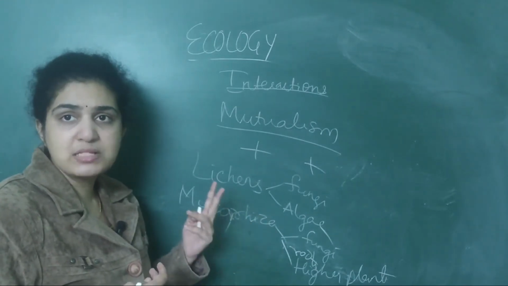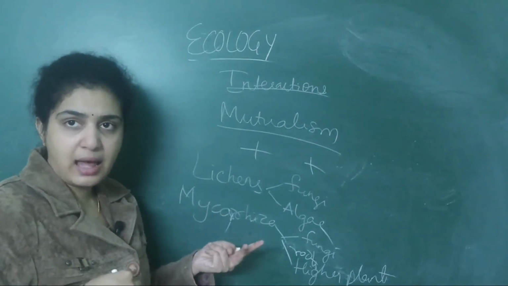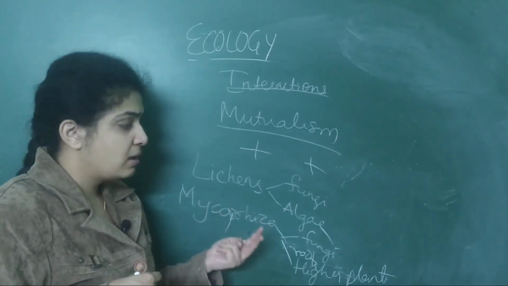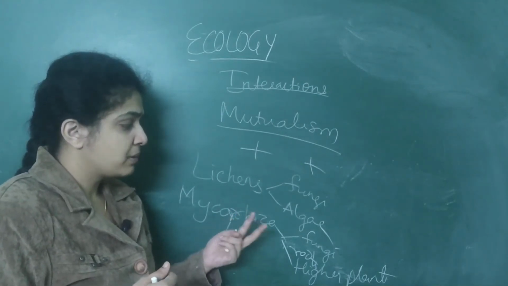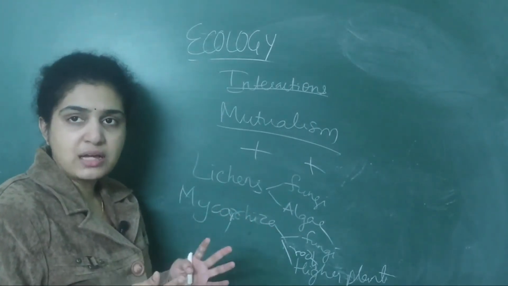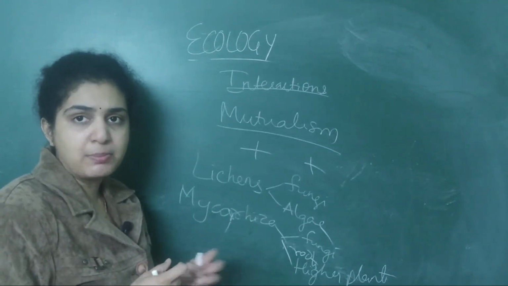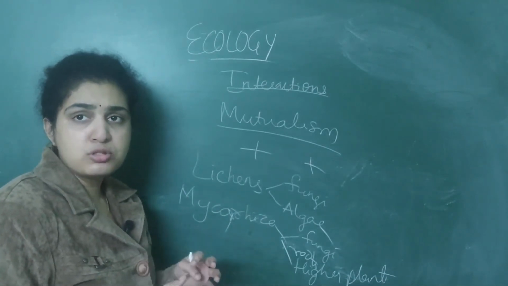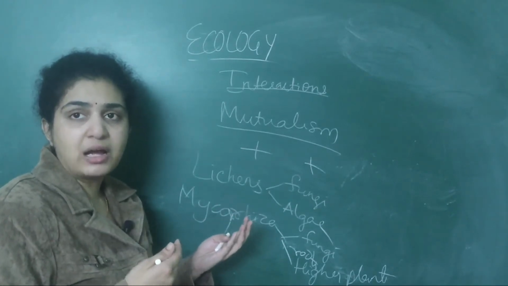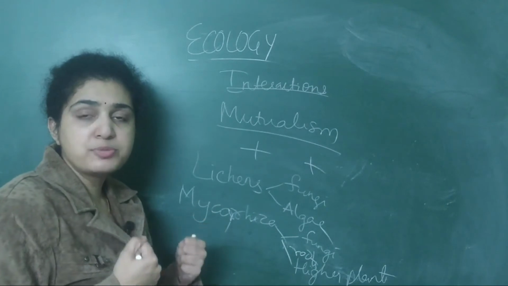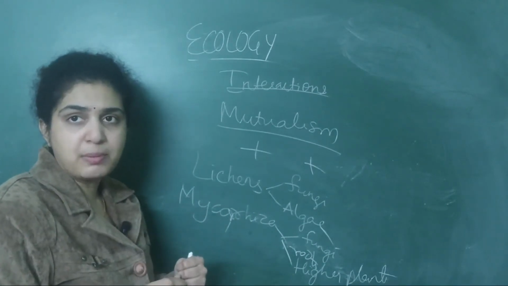Famous examples of mutualism: lichens between the fungi and algae, mycorrhiza between the fungi and roots of higher plants. The roots of higher plants have benefit by absorption of nutrients from the soil. This is the important point that you should remember.